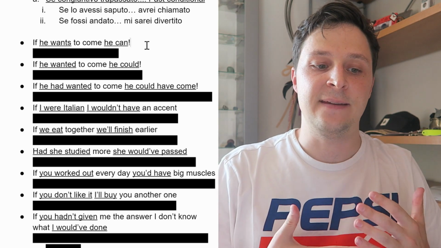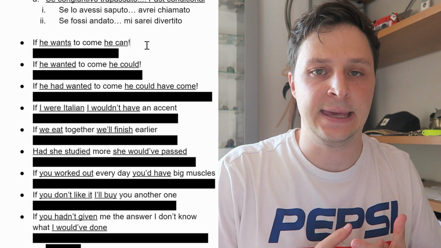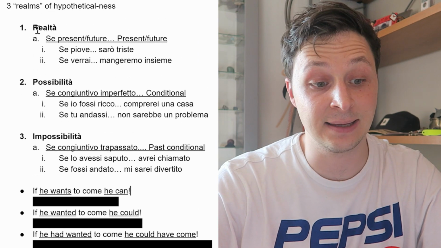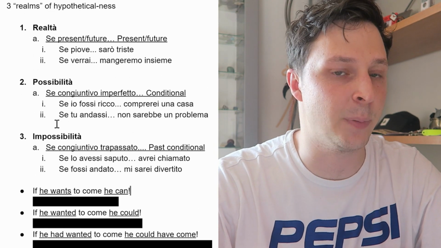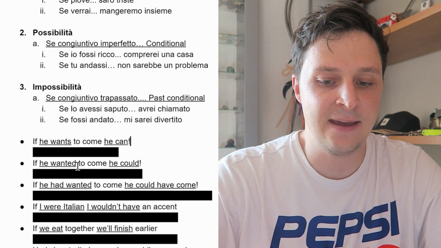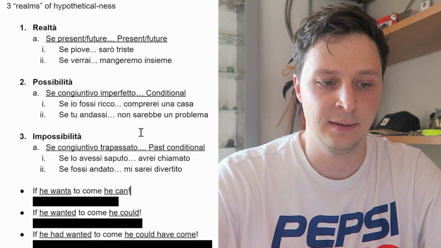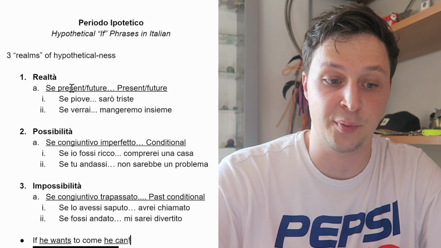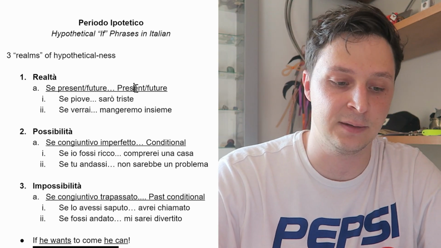So number one is, if he wants to come, he can. So the first question you should always ask yourself is, is it the realtà, the possibilità, or the impossibilità? This one is, if he wants to come, he can. That just seems like the reality. So it's pretty simple. We'll use a present or a future with a present or a future.